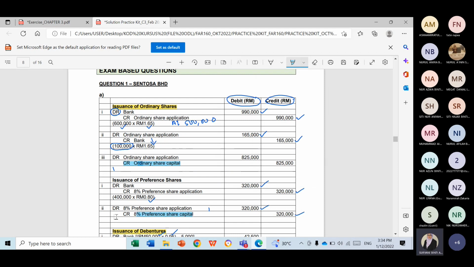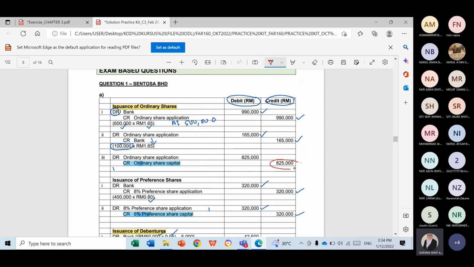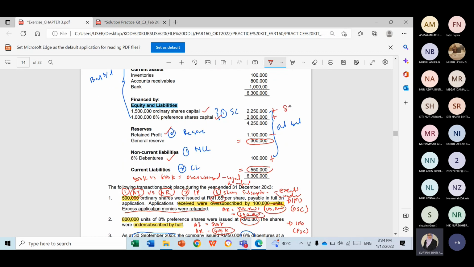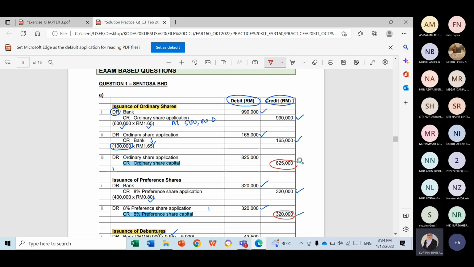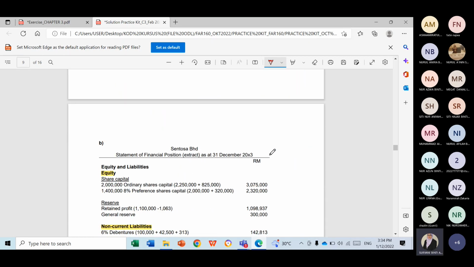Credit means what? Credit means you add. So this amount, 825, will be added up, and this 322 will be added up. So we will add 825K and 322K for OSC and PSC respectively. This will increase the value of the share capital. Therefore, your answer is this one.